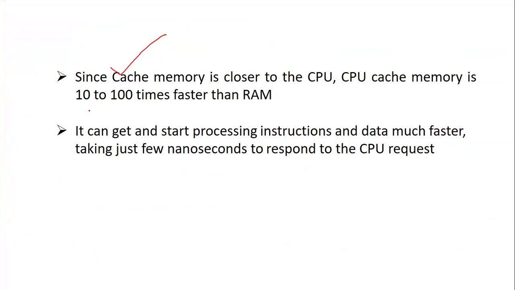CPU cache memory is 10 to 100 times faster than random access memory, right? It can start processing instructions and data much faster, just nanoseconds to respond to the CPU request. I'm talking about cache memory. In that also you have various levels. So that is very important. You should know about it.